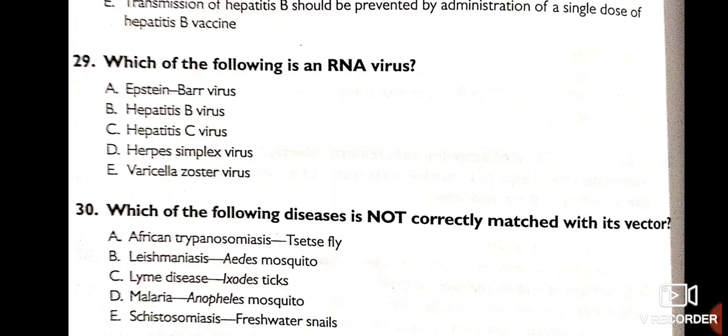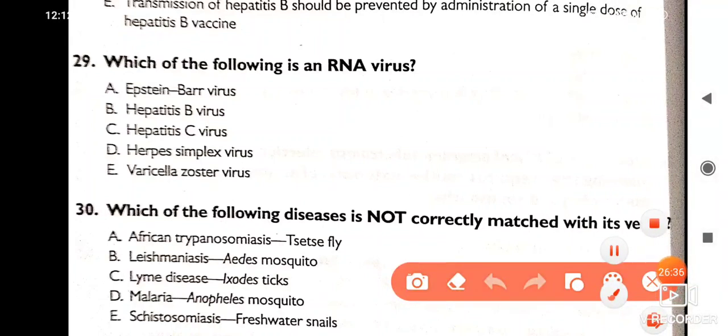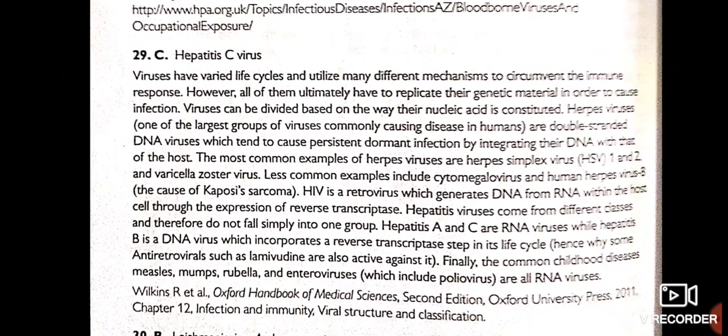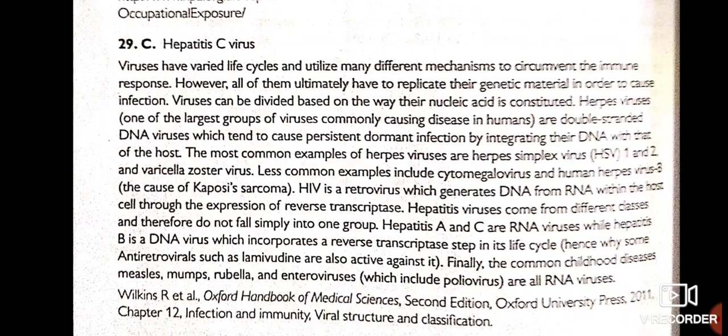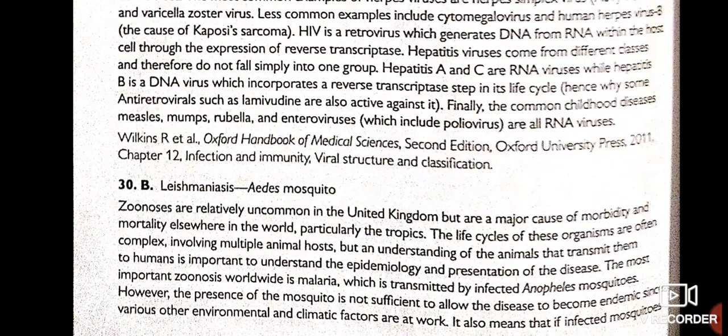Which of the following is not correctly matched with its vector? African trypanosomiasis, tsetse fly, yes. Lyme disease, Ixodes tick, yes. Malaria, female Anopheles mosquito. Schistosomiasis, freshwater snails, yes. But leishmaniasis, sand fly, not Aedes mosquito. Aedes aegypti is for dengue fever. Okay. So, guys, we will discuss this one here. DNA virus, RNA virus, I will give you the full list in my next notes video. So, guys, I hope till here it's clear.